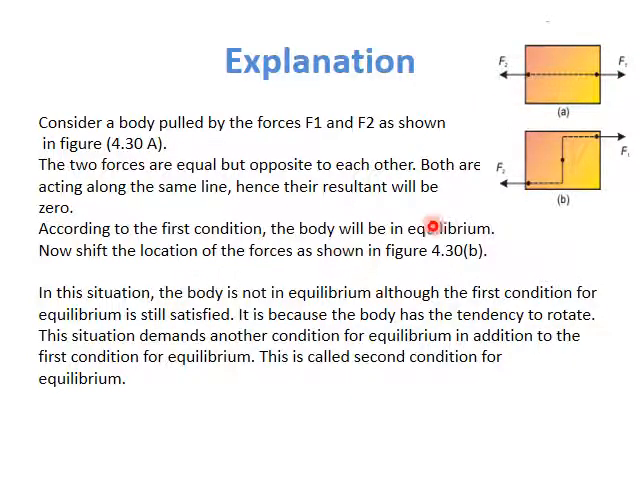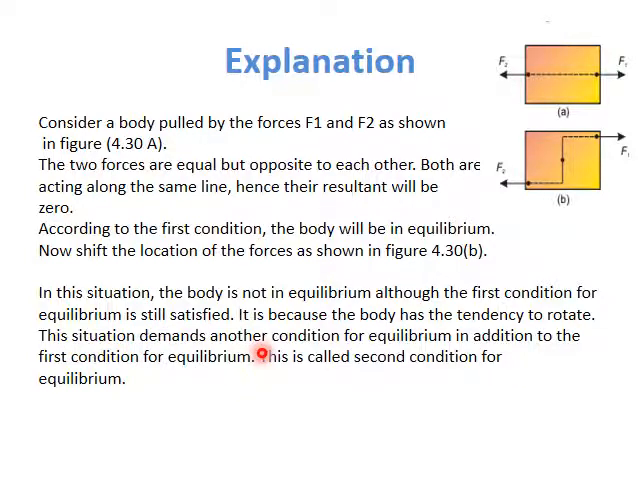Now shift the location of forces. One is here and one is here. Okay, now the body is not in equilibrium, although the first condition for equilibrium is still satisfied. Here you can see that if you change the position of the forces, what happened? If you move, the body starts rotating. Then if one force is here and one is there, a couple is produced and the body starts rotating, and it will no more remain in equilibrium. So it is because the body has tendency to rotate.